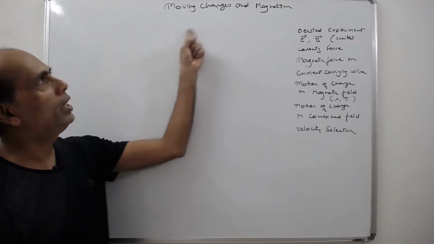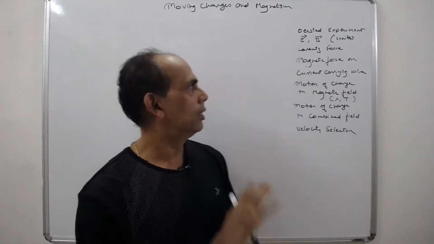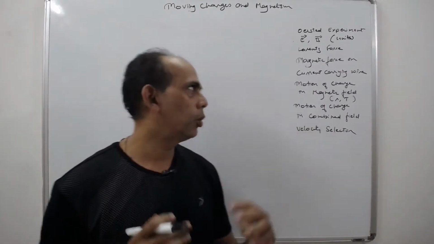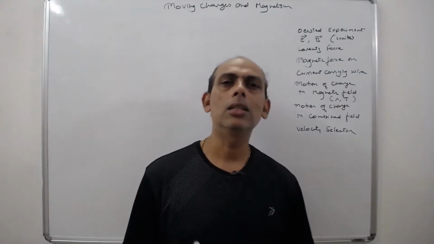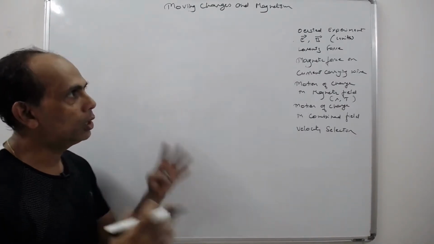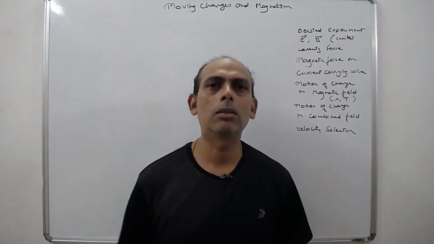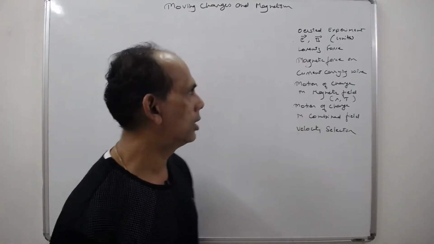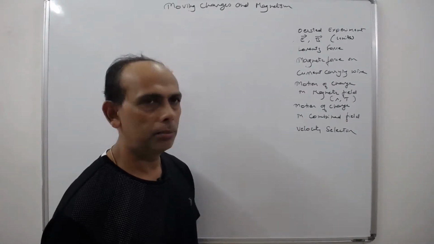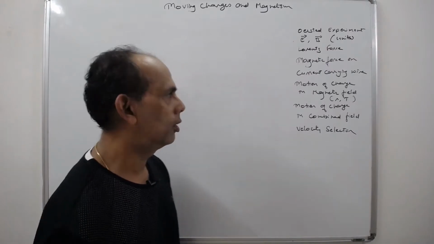We are learning moving charges and magnetism. This lesson is very interesting. This is the first lecture of the lesson. You will slowly understand the details about this lesson. Now, this is the fourth lesson in the book. It is assumed that you know the concept of electric field and all the concepts of electricity for learning this lesson. This is entirely about magnetism, but it is related to electricity, obviously.